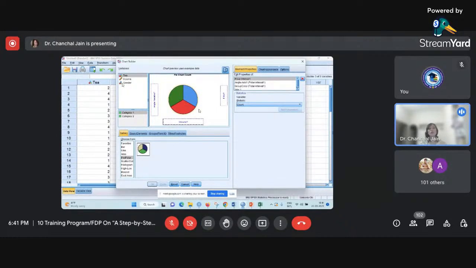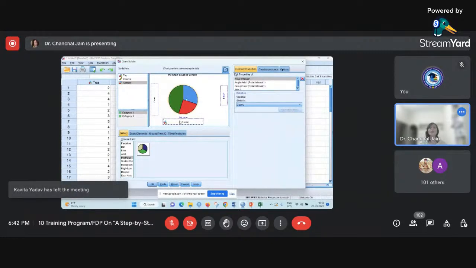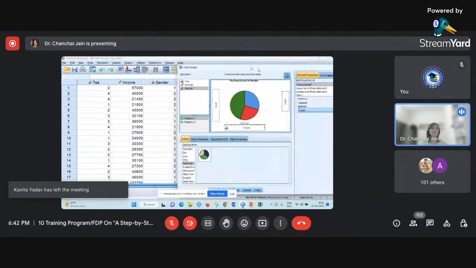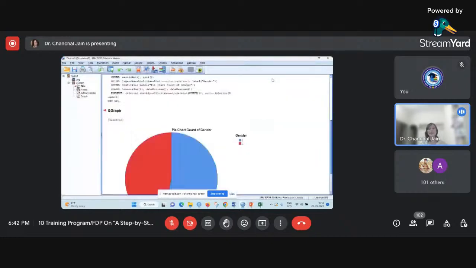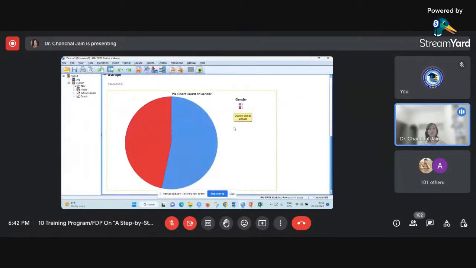Now you can shift your variable, that is gender, to slice by. That way it is showing you that these would be the slices for your particular variable. Now you can click on OK. Once you click on OK, it will land you in the output window, and it is showing you the pie chart for gender, where 1 and 2 are male and female. So this is done.